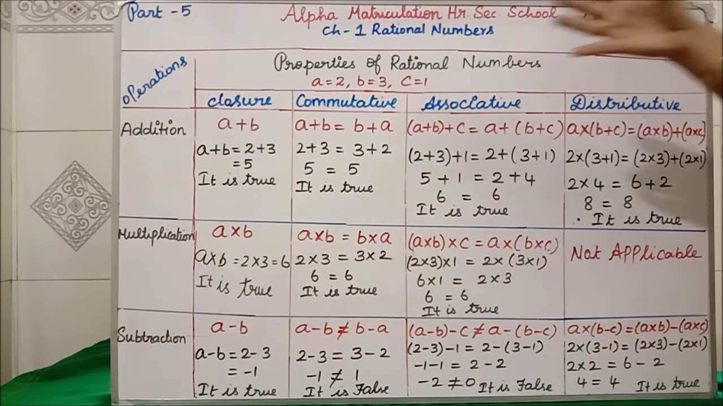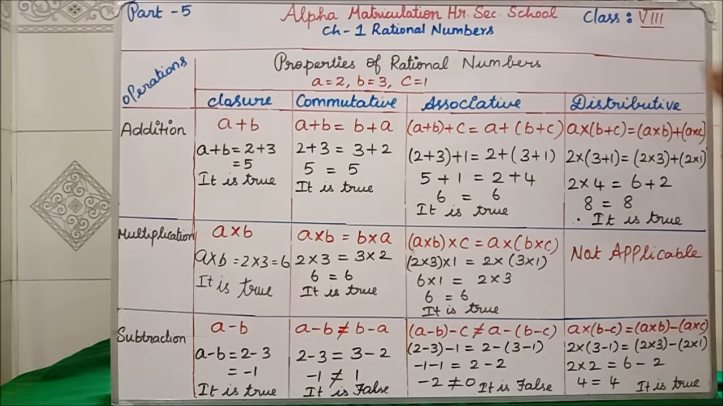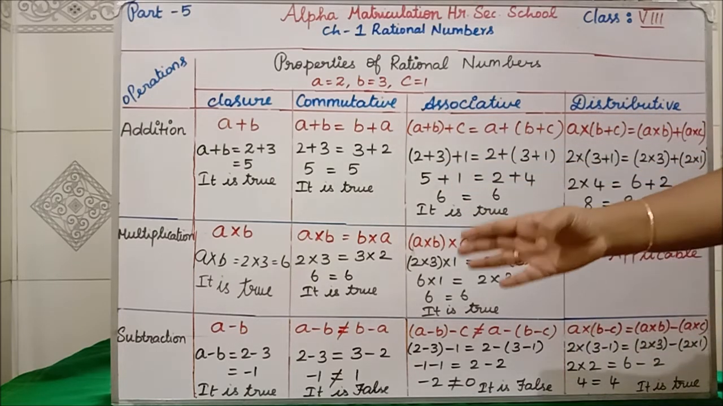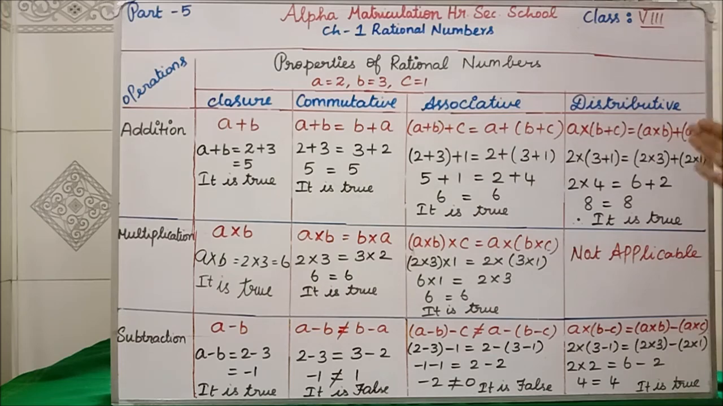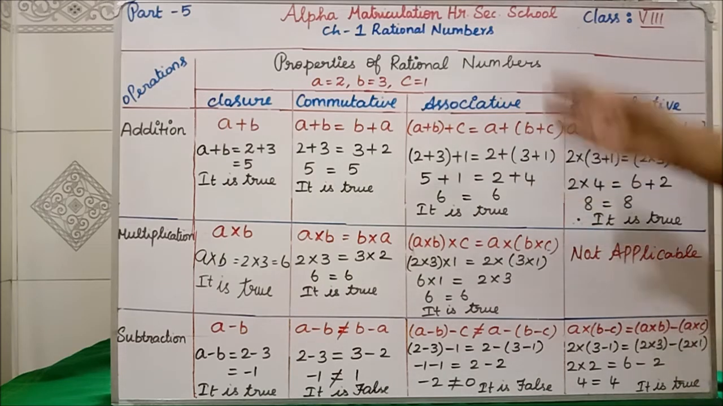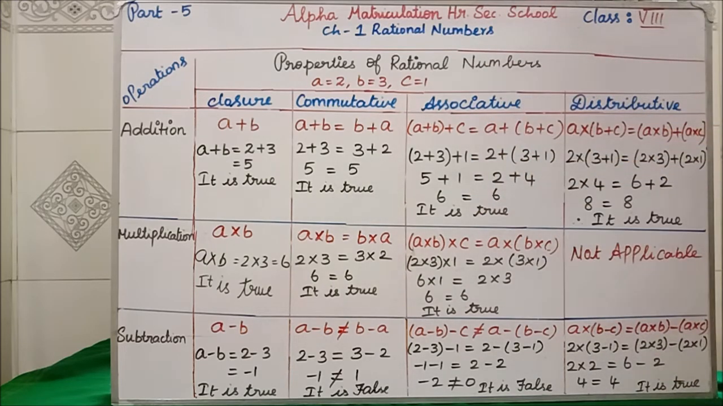For addition, all the 4 properties are true. In multiplication, all the 3 properties are true. In subtraction, only closure and distributive properties are true. Remaining commutative and associative are not true. Clear? Next, we will see the remaining 2 properties.